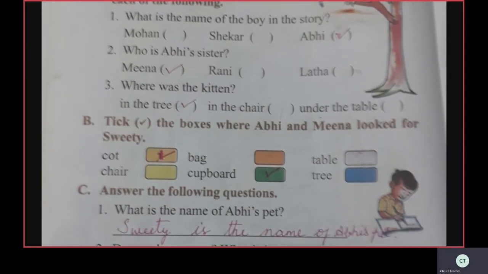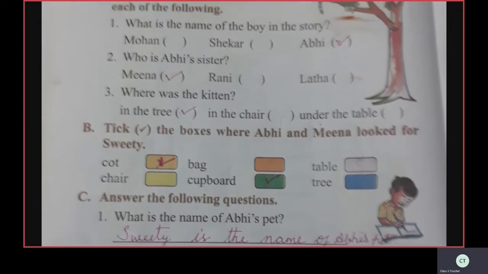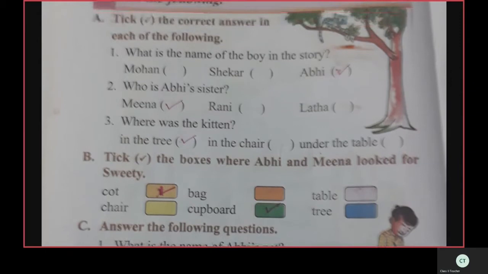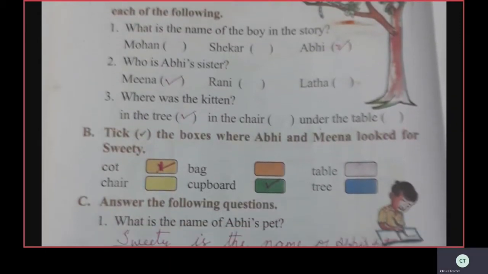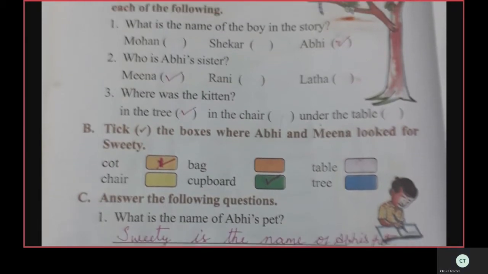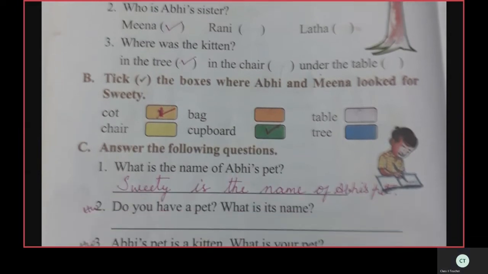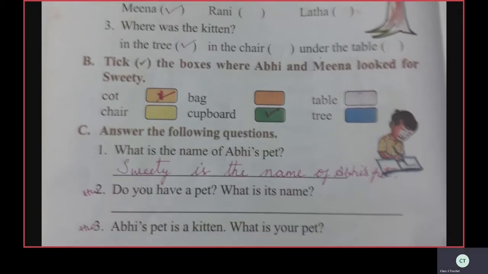Now see the third one. Where was the kitten? In the tree, in the chair, under the table. Where did Abhi and Meena find the kitten? Yes, in the tree. Tick it, children. Over, children. Shall we move to the second?